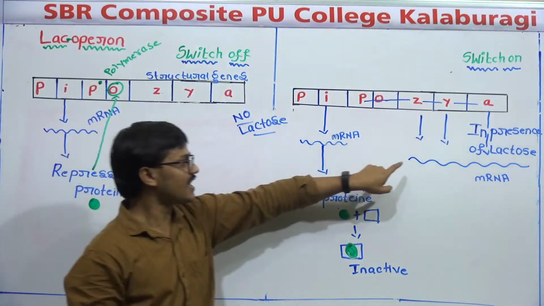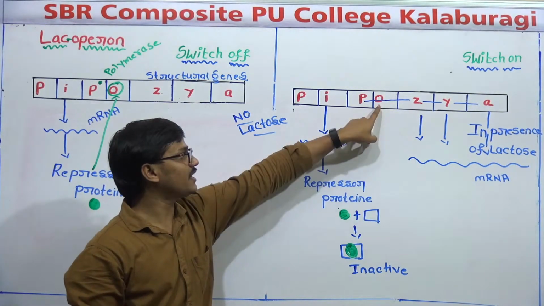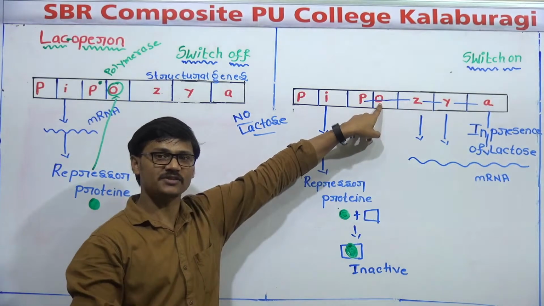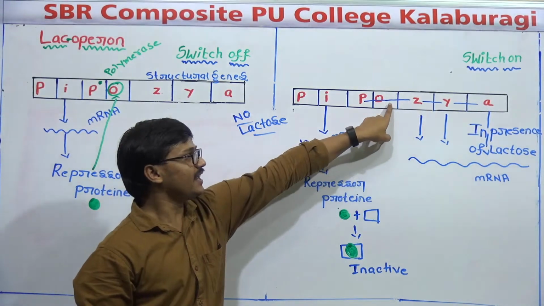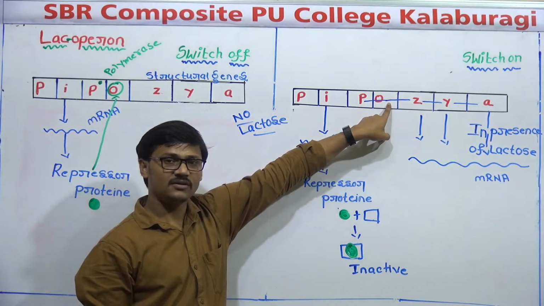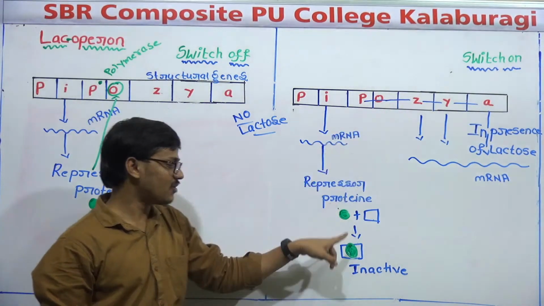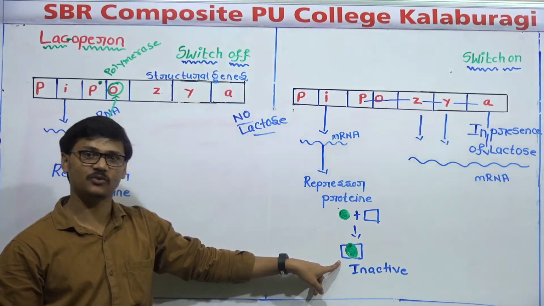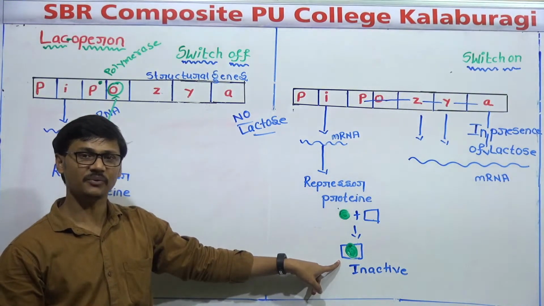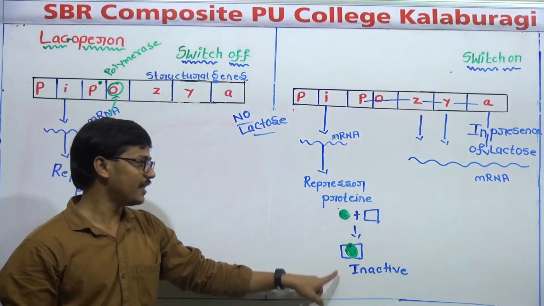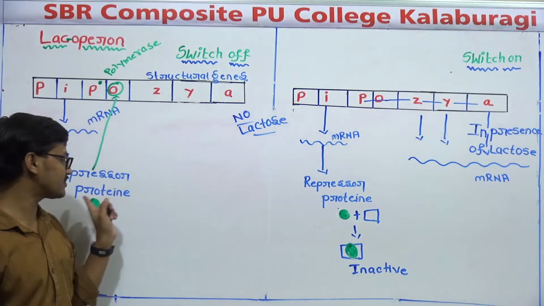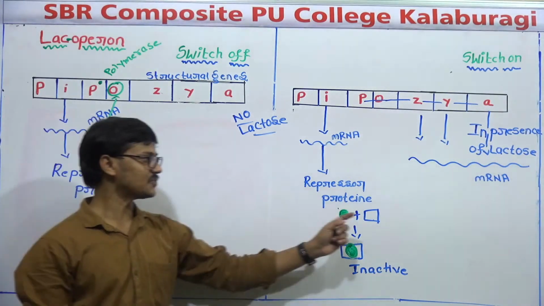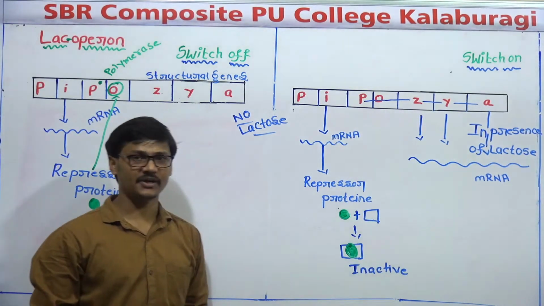Then why is transcription occurring here? Because the operator is free. How come the operator is free here? Why is it not blocked? Because the operator is mainly blocked by the repressor protein, but now the repressor protein has become inactive. How did it become inactive? It became inactive by binding with lactose. Here there is no lactose, that's why the repressor protein is still active. But here lactose is present, that's why it became inactive.